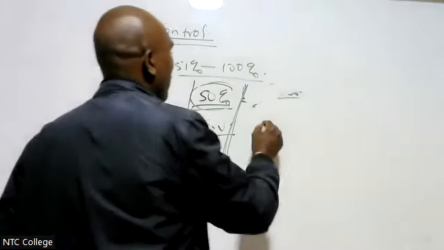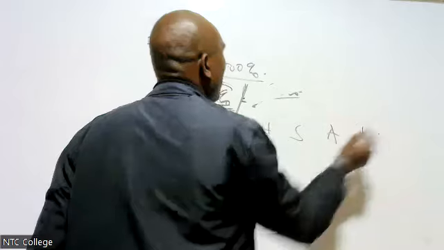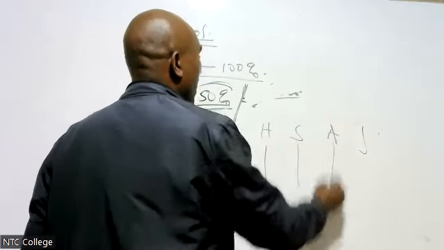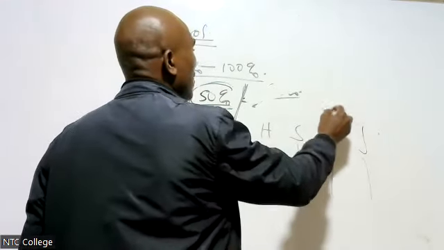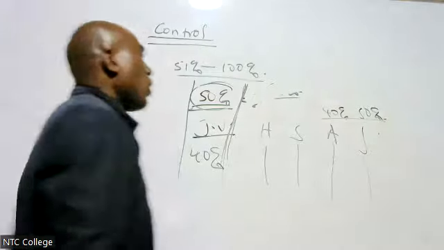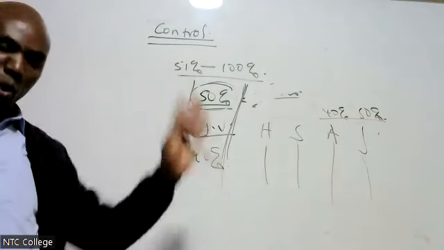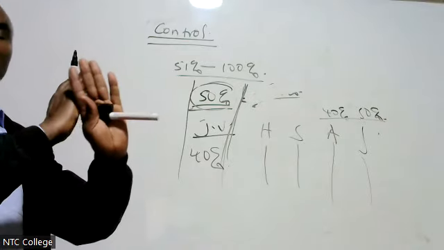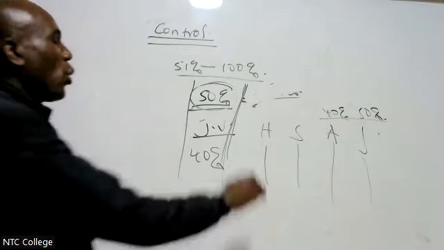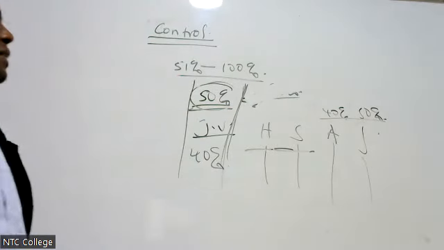I have H, I have S, I have N, I have J. These are their balance sheets, and this one is 40%, this one is 50%. There is no other form of control. You ignore. You don't put them in your financial statement. You only consolidate parent and subsidiary, Florence.